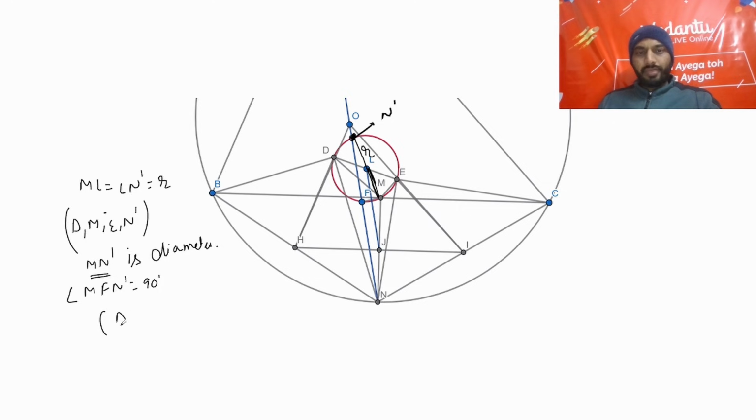So ultimately we have DFMEN dash lies on a circle with the center at this point L. So finally we have angle DFE is equal to angle DME, which is 90 degrees.